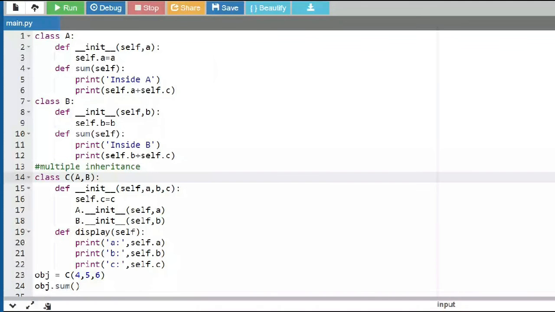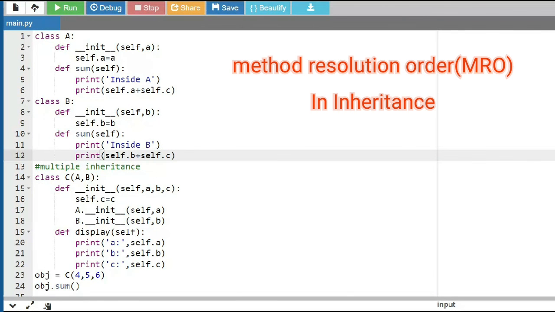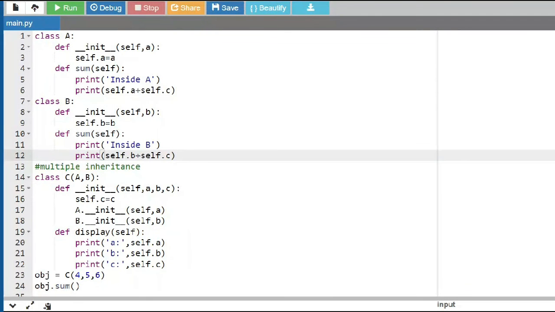In case there are two girls with the same name in the class, then I'll choose another way to call the girl, like the register number or something else. So this will help you resolve the name conflict that occurs with the method. We call this method resolution. And since I have given the order as A, B, the method from class A is taken first.